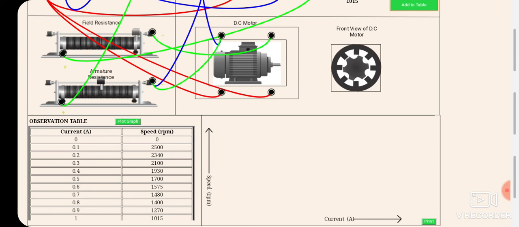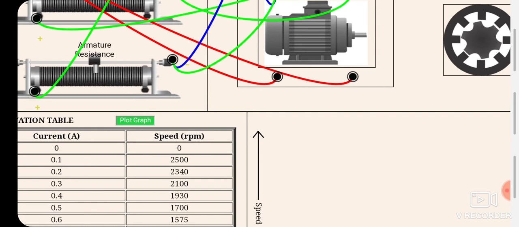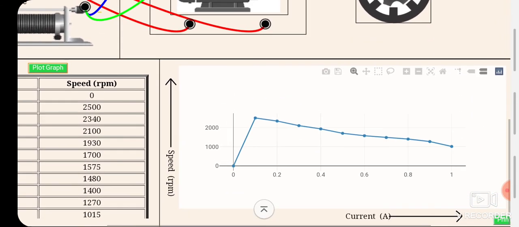you have to plot the graph. Now just click on plot graph. Okay, immediately you will see this graph on your screen. Now what you have to do, you have to observe that with the increase in the current, the speed has decreased. Okay, it is the observation according to the given equation. I hope you remember, that is N equal to V minus Ia Ra divided by K into phi. So as the field current actually increases, the speed of the DC motor has decreased.